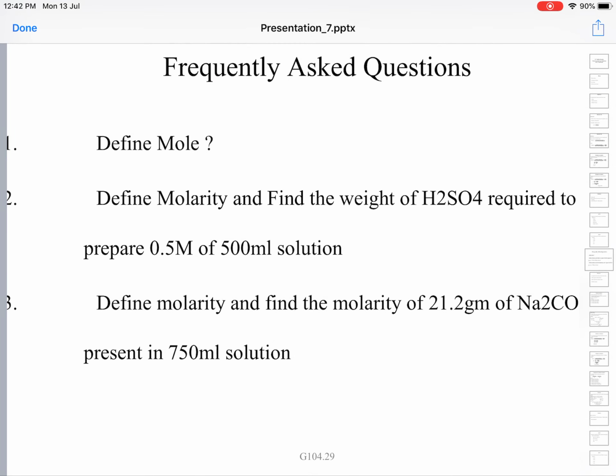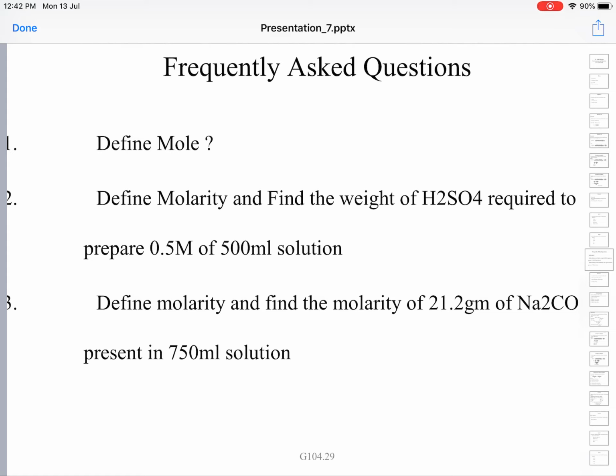What are the frequently asked questions from this chapter? They ask you to define mole and give some weight of a substance and ask you to calculate the number of moles present in that weight. Next, they ask you to define molarity, and problems will be given on molarity. We are giving you two problems which you can solve, and we can discuss them in the next class. Take it as homework.